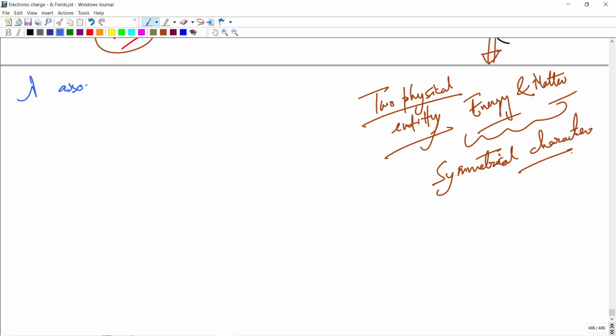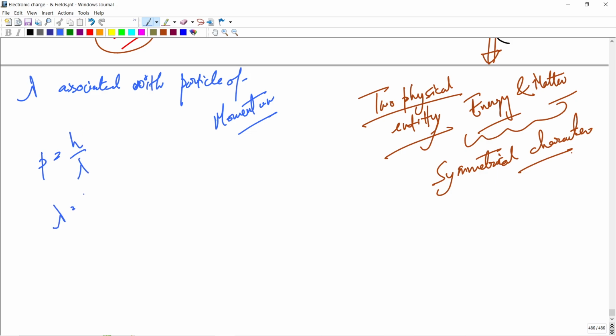So lambda is the wavelength associated with a particle of momentum. Here the de Broglie concept is that P equals h by lambda, and lambda equals h by P. That's the de Broglie hypothesis, where P equals mass into velocity. This is the de Broglie relation for momentum.